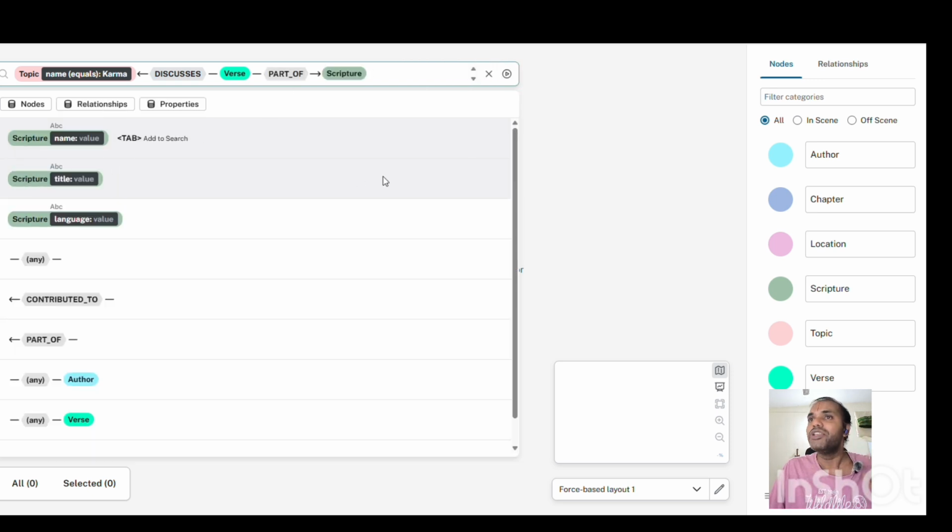See how beautifully it's very intuitive, as if you're asking a question, right? So this particular search that I have formulated here is essentially asking, show me all the verses of all scriptures that discuss karma. That's basically what it is. So now I'm going to run this query and see what happens.